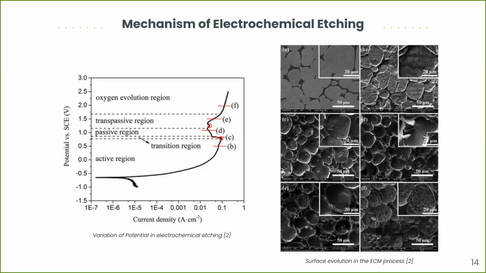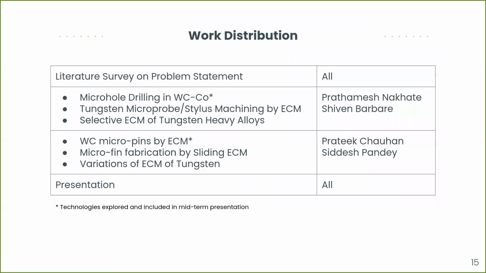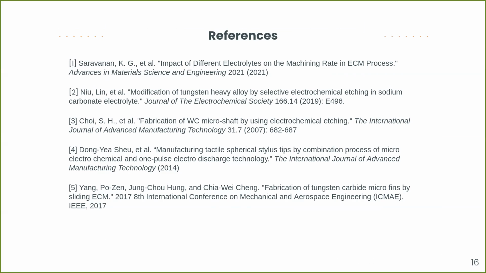So that covers a major part of our presentation. In the current slide, we've tried to list down the individual contributions of each team member as well as the entire team as a whole throughout the course of the seminar. And in this particular slide, we've mentioned all the references that we have used for our presentation. And this concludes our presentation on the topic electrochemical machining of tungsten alloys. Thank you.